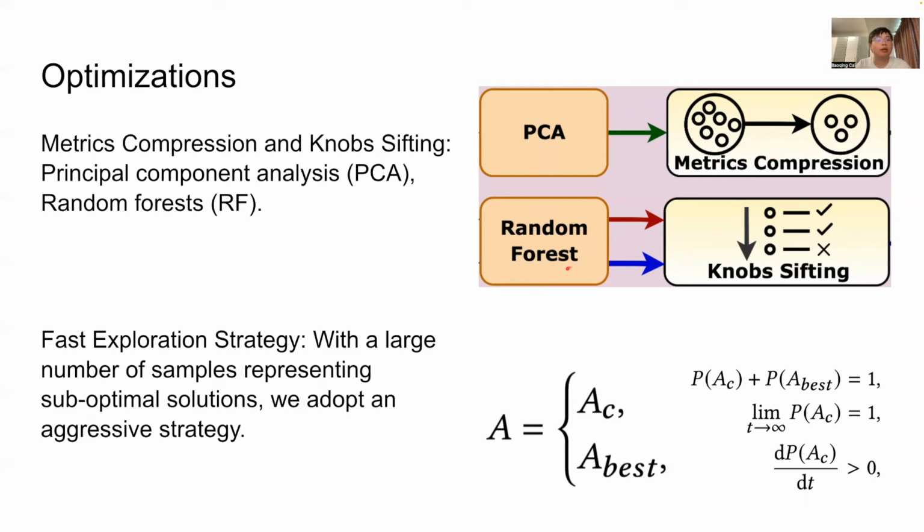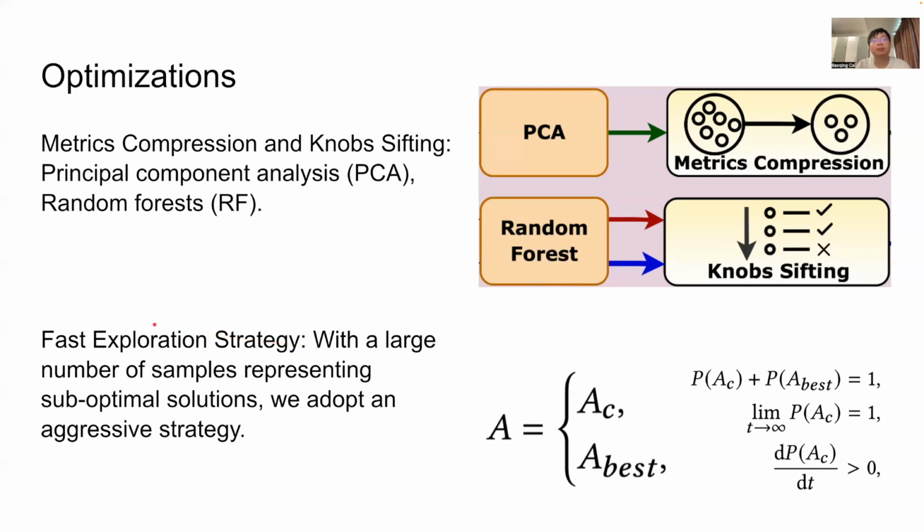We select the random forest algorithm to rank the knobs. Random forest is a supervised machine learning method to deal with classification and regression problems, which can be deemed a voting algorithm consisting of multiple decision trees used to calculate the importance of features.